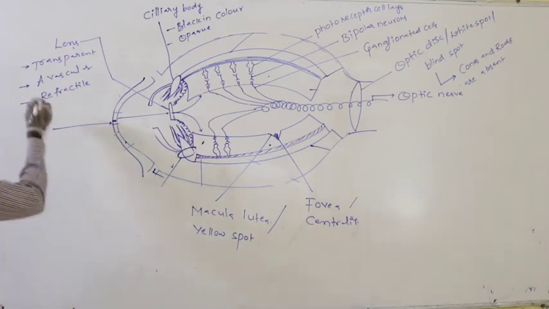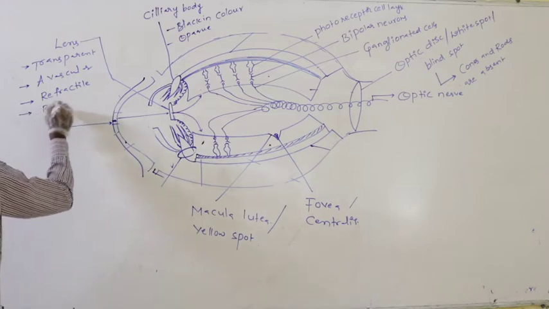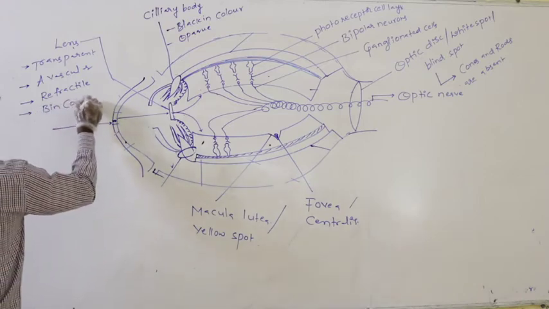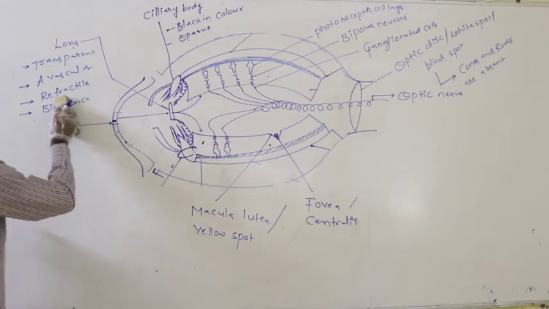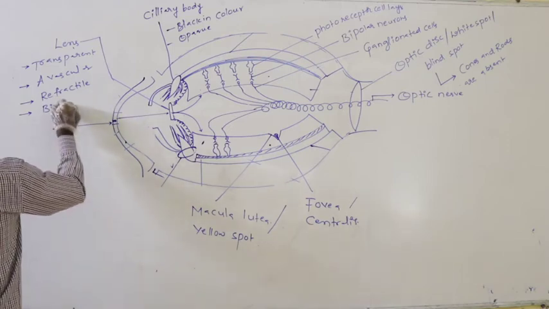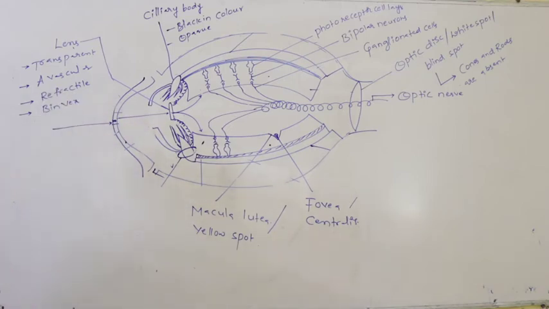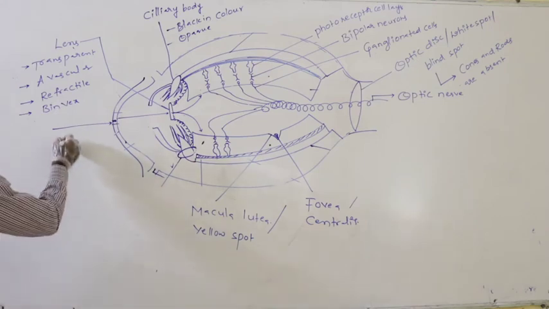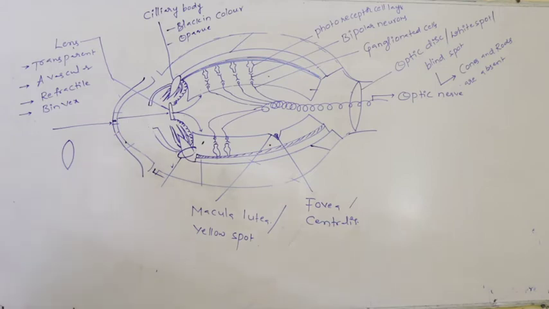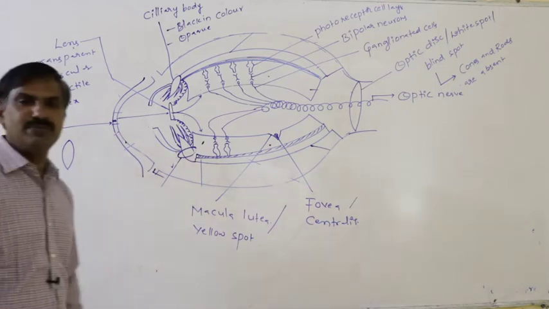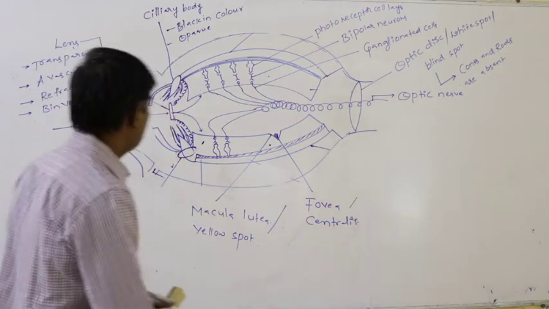Next, it is biconvex in nature, like this. The lens which is present in our eye is biconvex in nature.